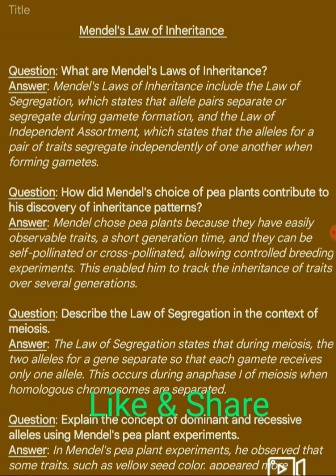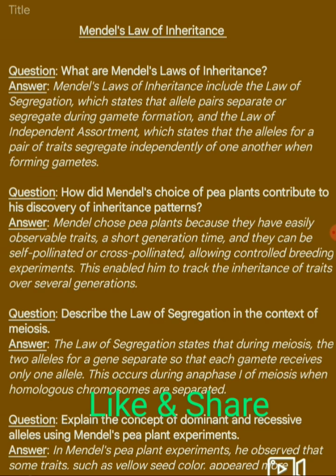Answer. Mendel's law of inheritance includes the law of segregation, which states that allele pairs separate or segregate during gamete formation, and the law of independent assortment, which states that the alleles for a pair of traits segregate independently of one another when forming gametes.